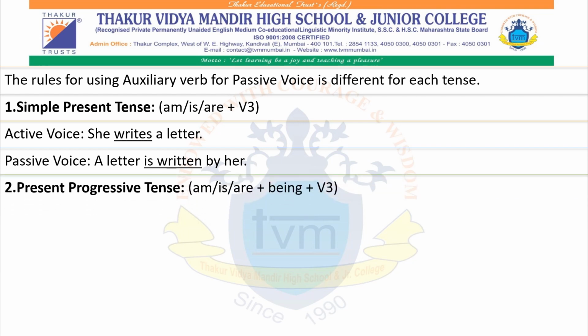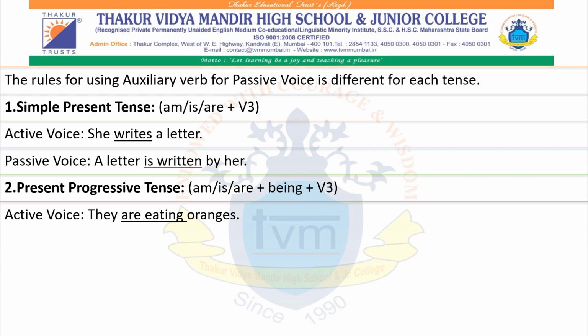We will check the tenses one after another with the structure. Present progressive tense: because it is present tense, the auxiliaries of the present, according to the subject, of course, and then we add being and then the verb 3.